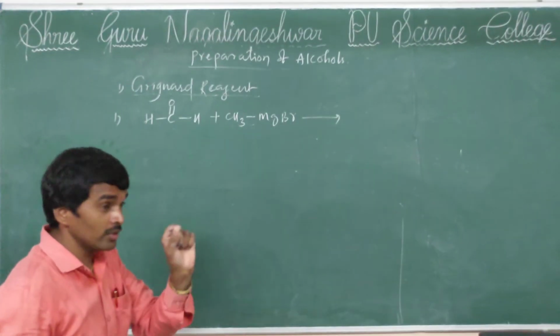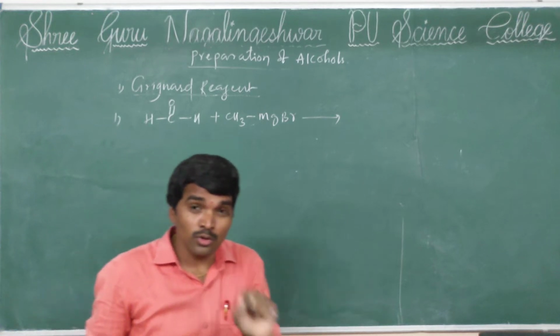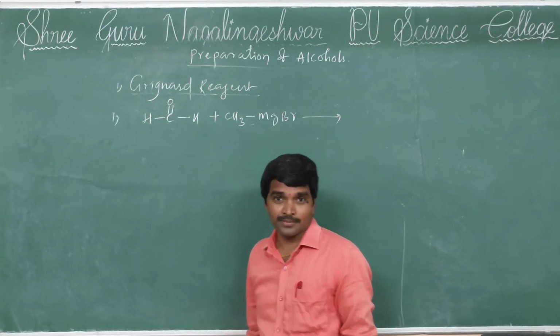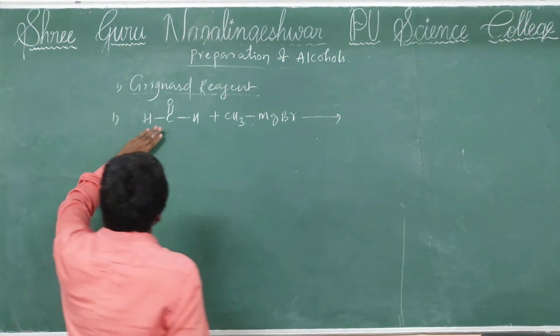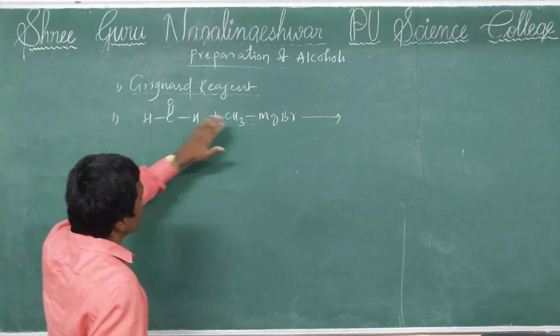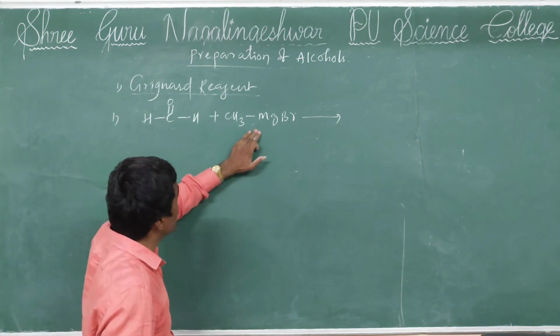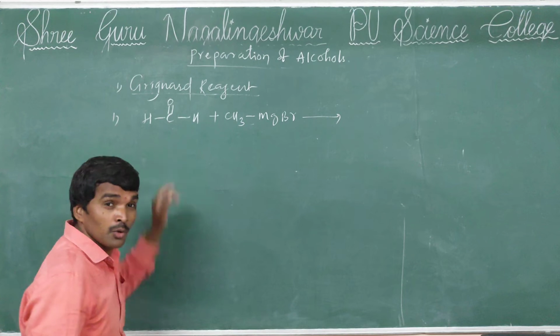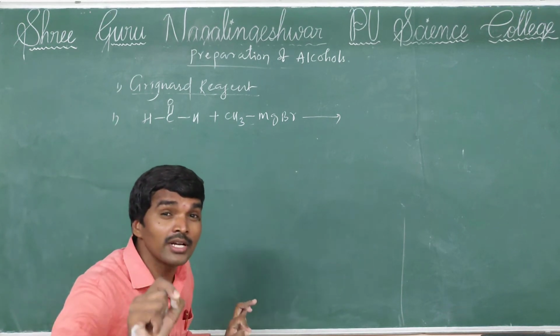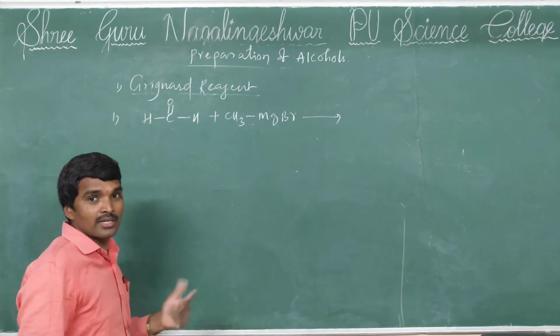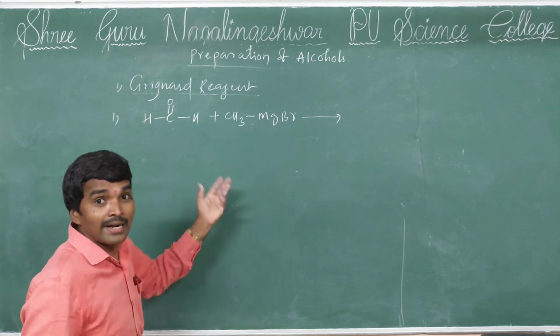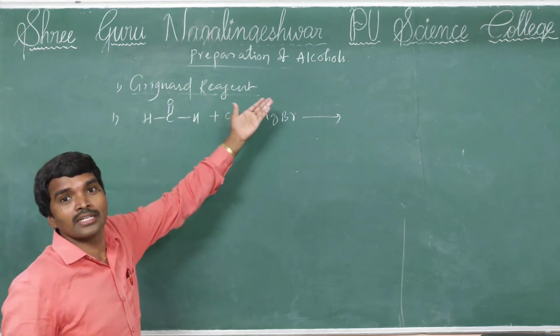You understood here? This question they also raise for competitive level. See, formaldehyde or aldehyde reacts with methyl magnesium bromide. In this, first, a nucleophilic addition reaction takes place. What is that? Nucleophilic addition. Meaning the addition product will be formed.